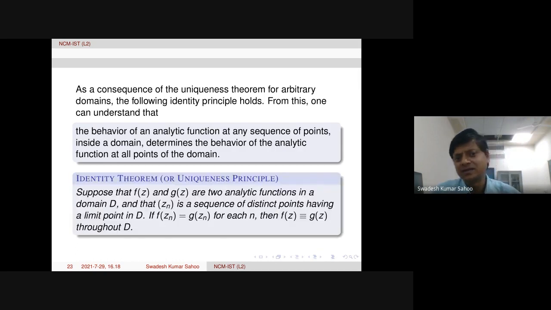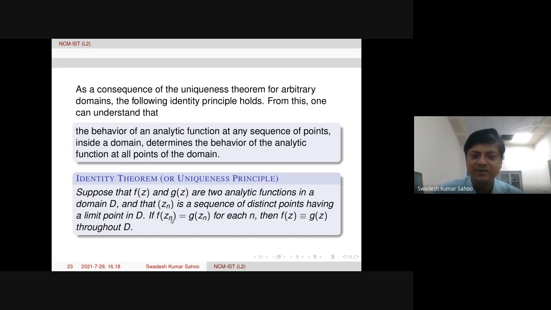This is in fact a generalization of the previous theorem. Suppose we have two functions f and g. They are analytic in a domain D, and Zn is a sequence of distinct points having a limit point in D, like when we say Zn converges to a point inside the domain. In some other wordings, it is written that Zn is a sequence of distinct points having a limit point in D. That means Zn converges to some point inside the domain. There is a link with the limit point. I will show you on the next page. That statement is there.